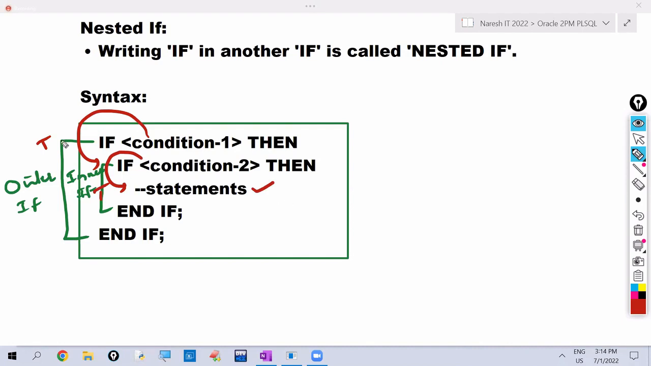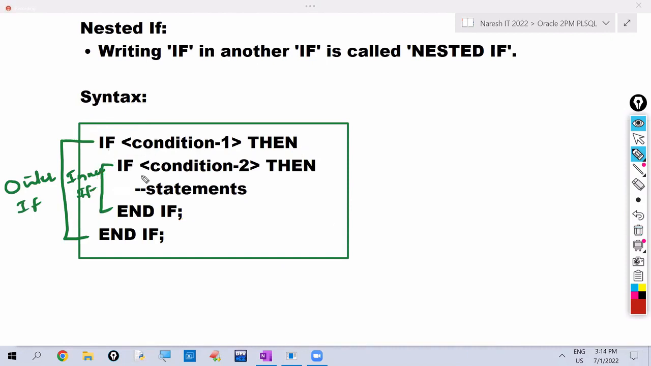For example, outer if condition true, inner if condition false here. Outer if condition true, inner if condition false means it comes out of the inner if. If you want to write some statements here, you can write some statements. Before the inner if and after the inner if, if you want to write statements, you can write statements. So like this, writing an if inside an if, we call this the nested if.